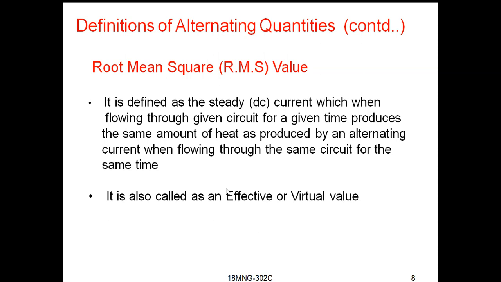It is also called the effective value or virtual value.